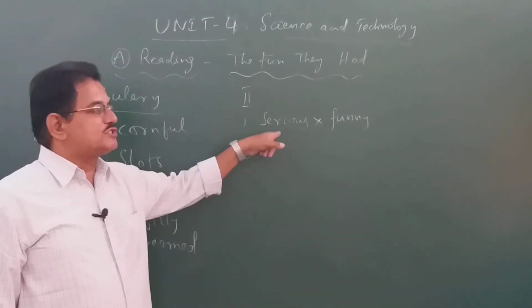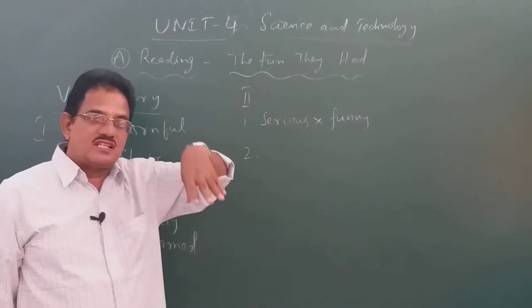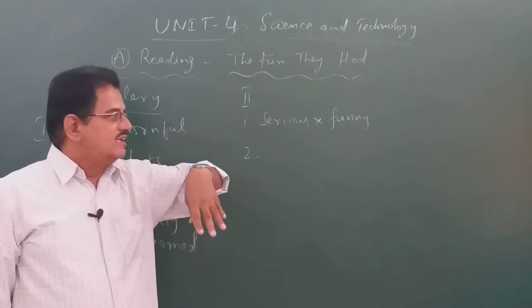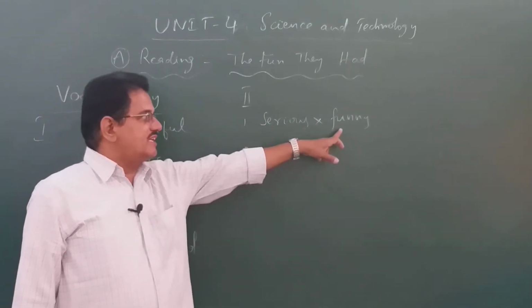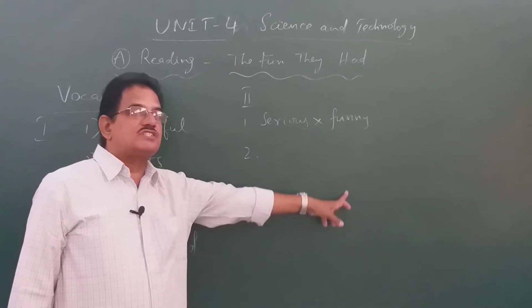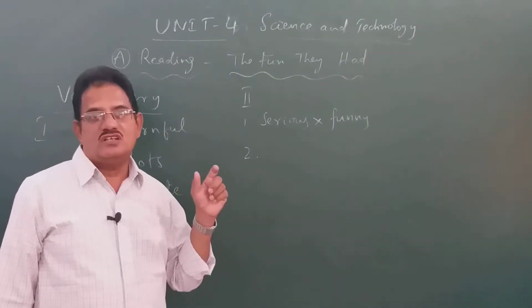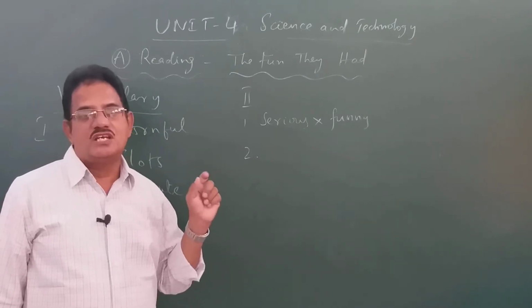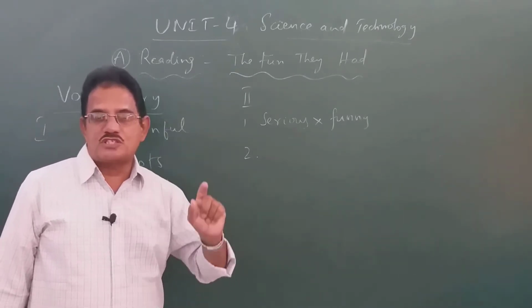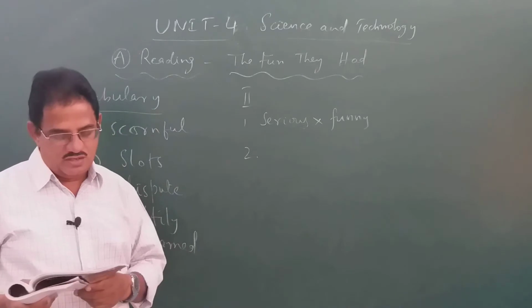These opposite words you have to pick up from the text, from the lesson, The Fun They Had. And after writing that word, we have to use those words in your own sentences. Okay, children, you have to write the opposites and use those opposite words in sentences of your own.